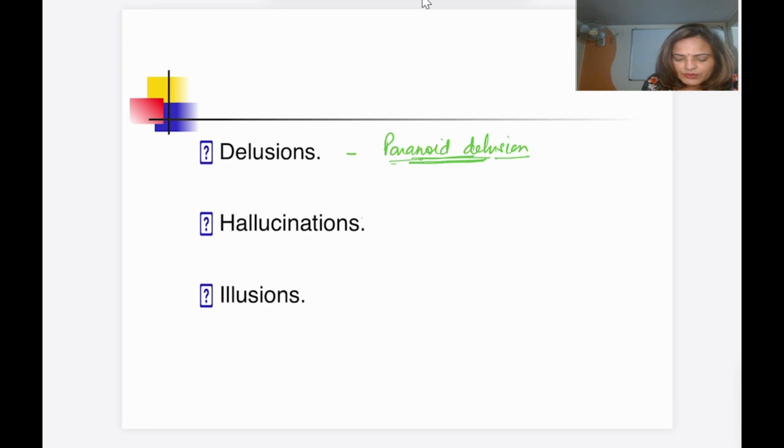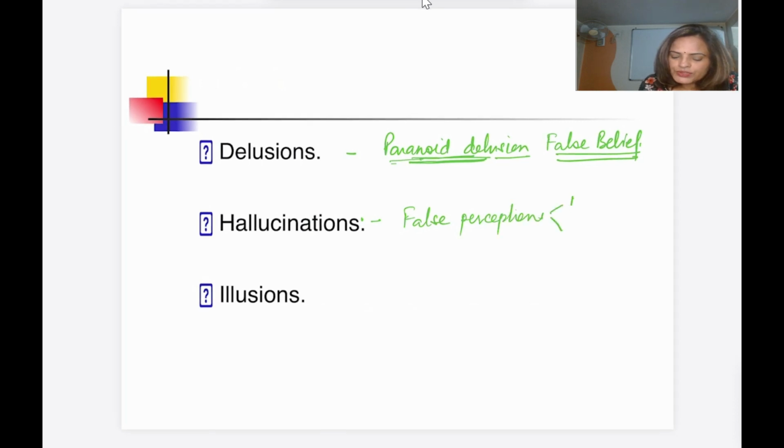Now coming to hallucination. So what is a delusion? It is a false belief in something which is not true. Now what is a hallucination? Hallucination is a false perception. It can be auditory, it can be visual. Here in psychosis we see auditory hallucination.